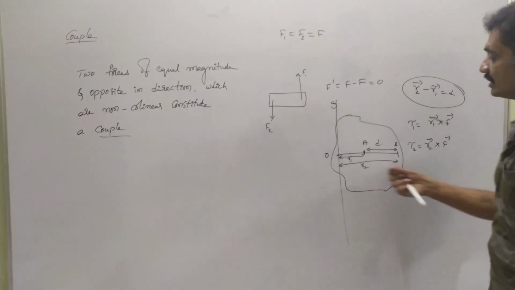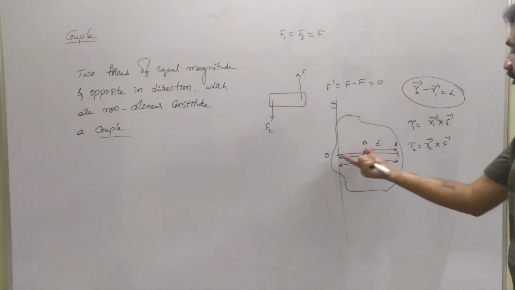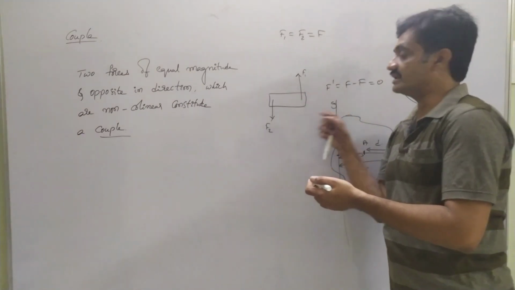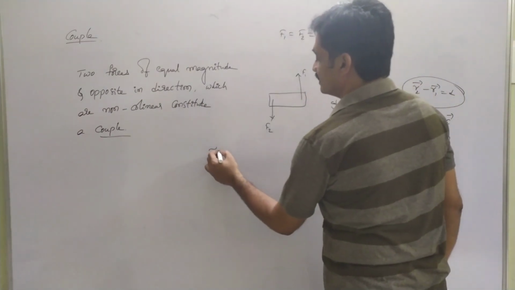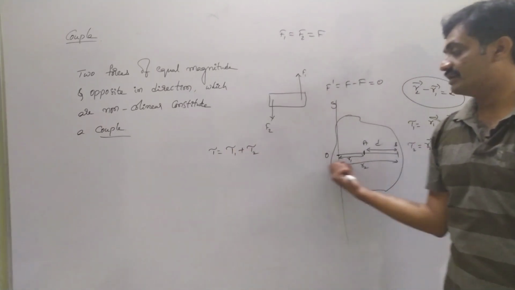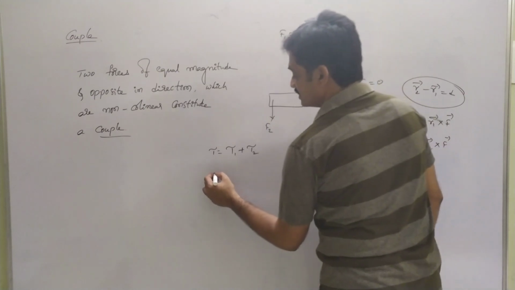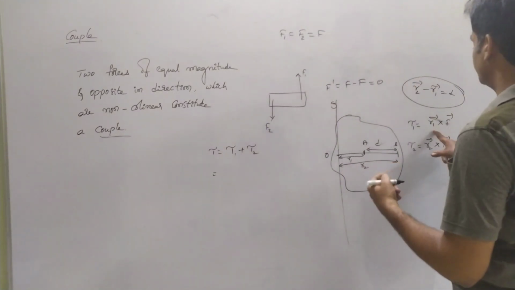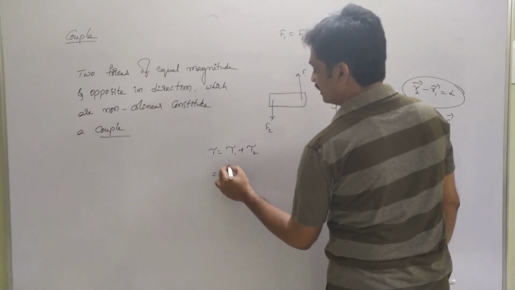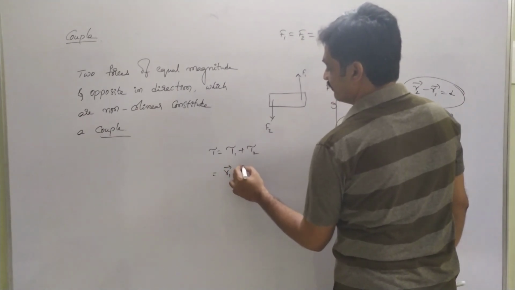The net torque acting from the origin along the body is given as tau equals tau 1 plus tau 2. So tau 1 is r1 bar cross F bar.